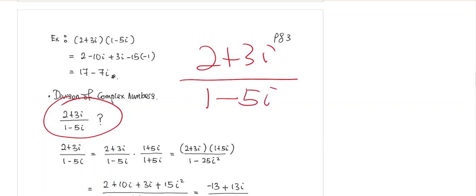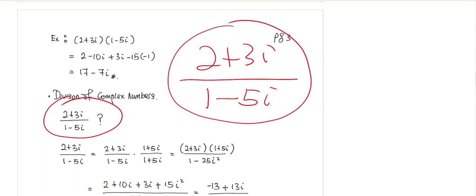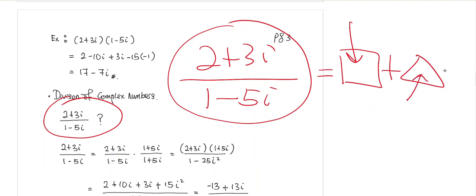Now remember, a complex number divided by a complex number will still be another complex number. So we want to figure out what that complex number is. Being complex means that it will be in the form of a box, which is a real number, plus a triangle, which is another real number, times i. So we have to figure out what is the box and what is the triangle.